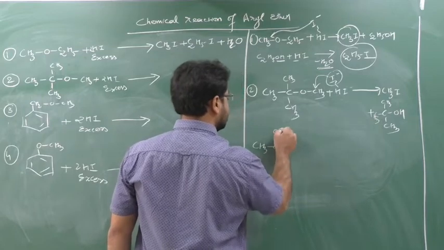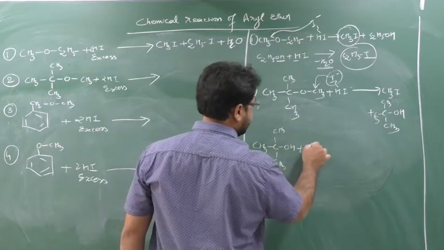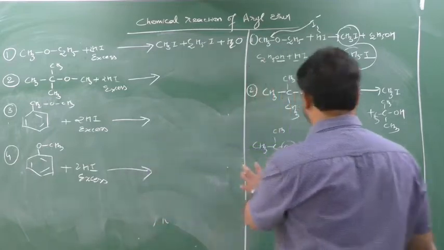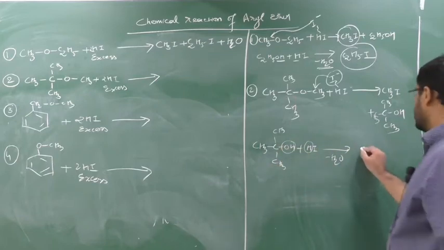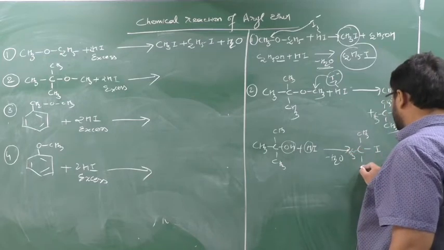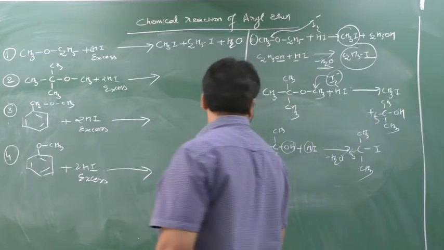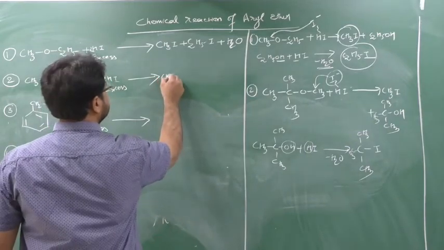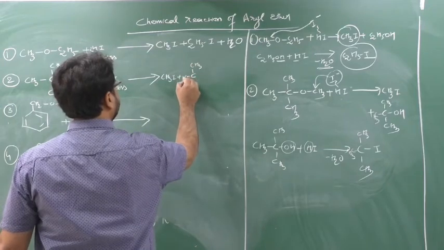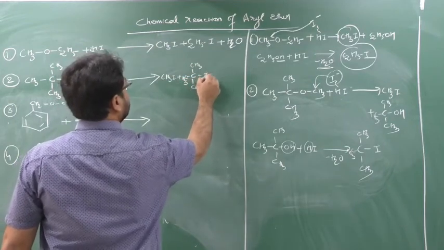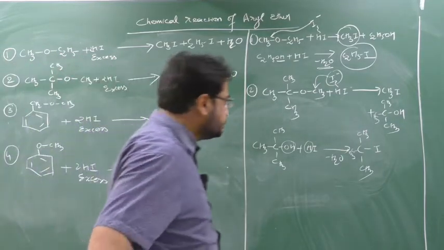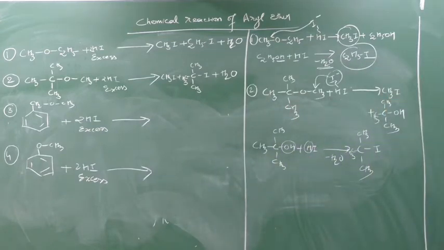Now this (CH3)3COH again reacts with HI. So now this I, this H and OH will form H2O. So in the first step only SN2 mechanism, next is substitution reaction. So it will form tertiary butyl iodide. So what products will I get? First I will get CH3I, then I will get tertiary butyl iodide, and I will liberate water. Clear? Next we will see this. Understood or not? Understanding, no? Next.